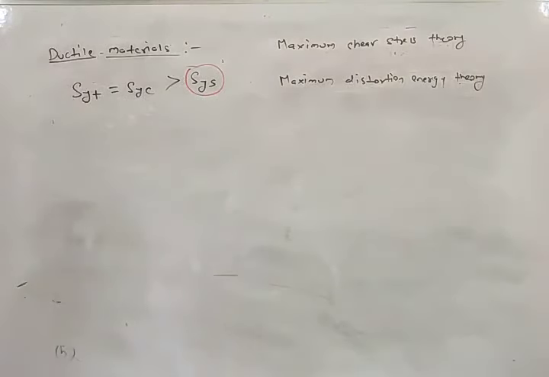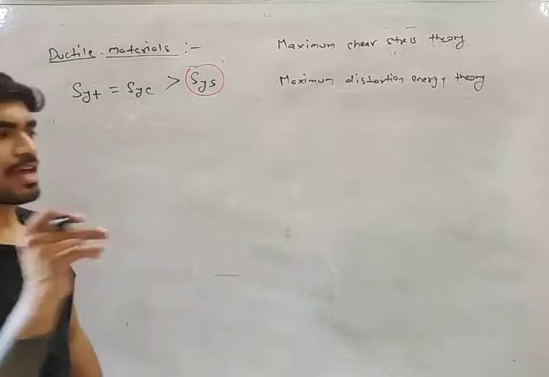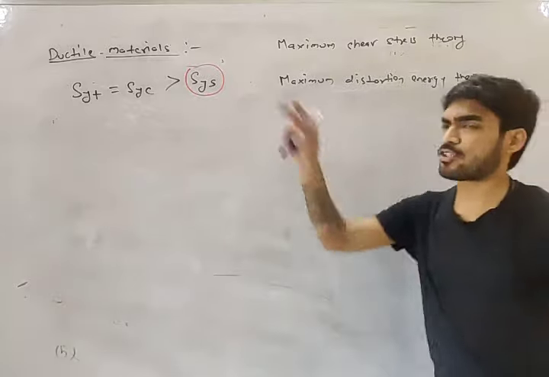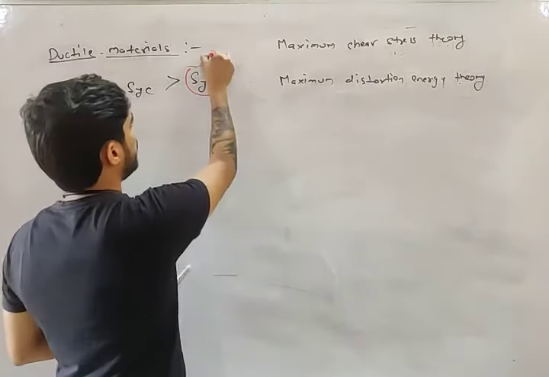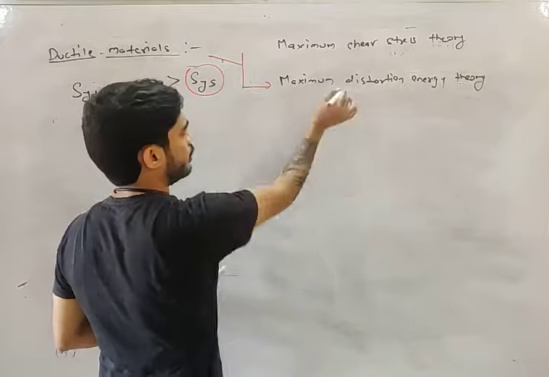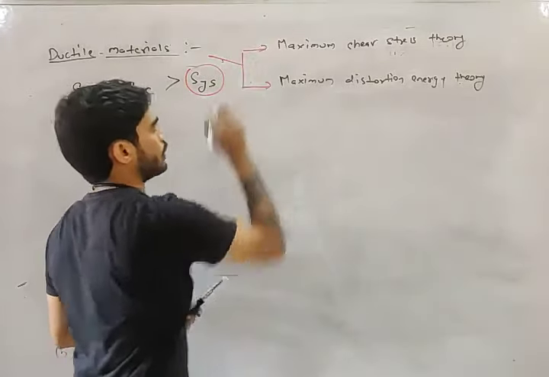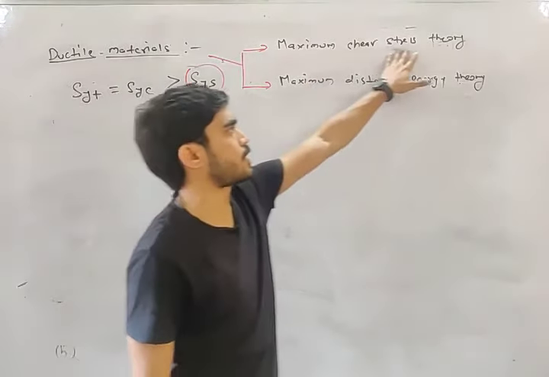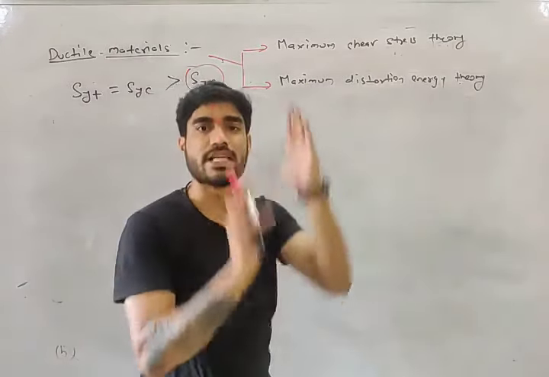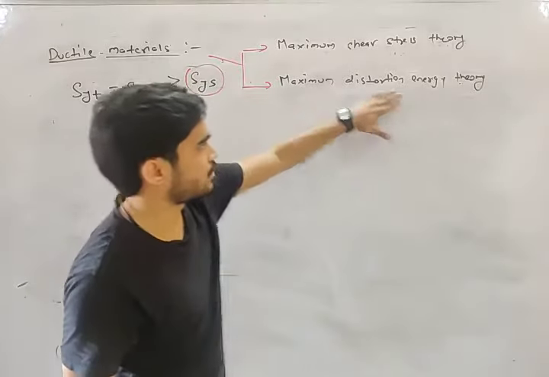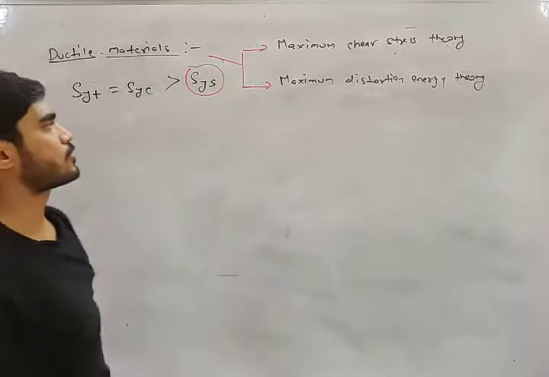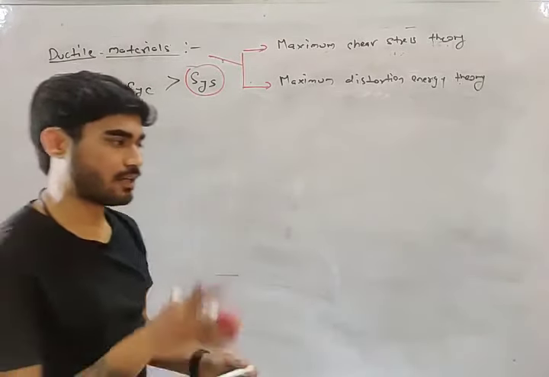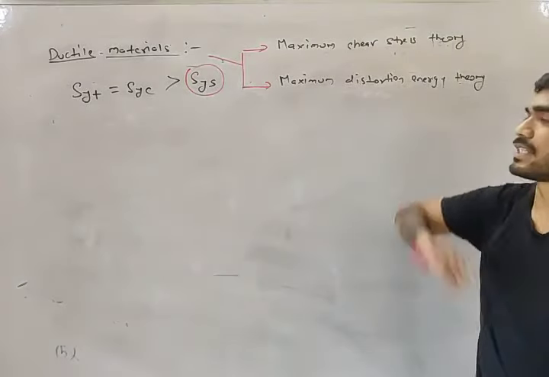Now my friend, we have two theories. So which theory will you prefer in case of ductile material? Sometimes this theory is used and sometimes this theory is used. Both theories are suitable because both are based on shear. Distortion means shear, so this is also based on shear. But which theory will be suitable for us, that we have to see. In some cases we use this theory, in some cases we use that theory.